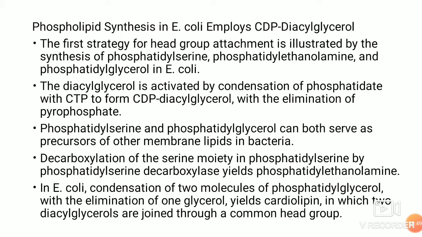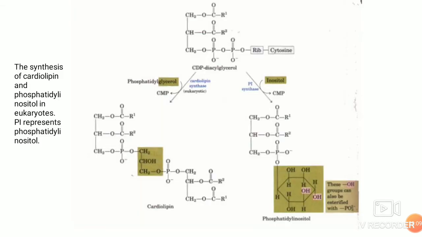Phospholipid synthesis in E. coli employs the CDP-diacylglycerol pathway. The first strategy for head group attachment is illustrated by the synthesis of phosphatidylserine, phosphatidylethanolamine and phosphatidylglycerol in E. coli. I have explained this, the same as what happened in the last slide, so we'll go further. Here there is cardiolipin synthesis in the case of eukaryotes.